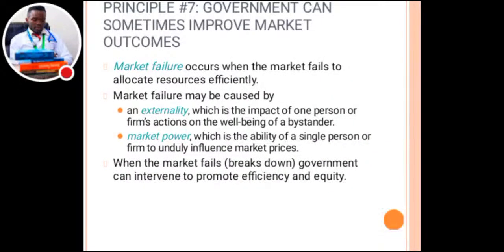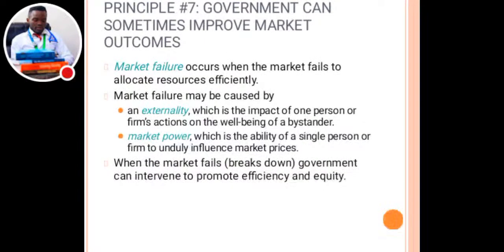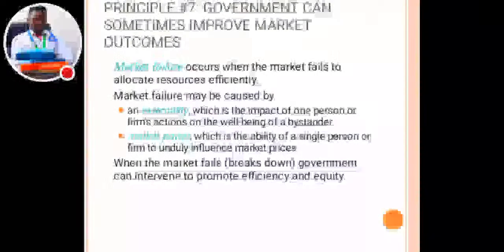Then we have another thing that causes market failure. It is market power. What is market power? Market power is the ability of a single person or a firm, that is a company, to unduly influence market prices. Imagine when the market price has been influenced thoroughly, guess what happens?